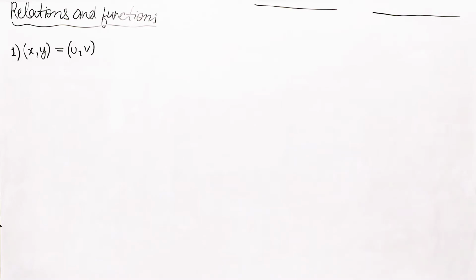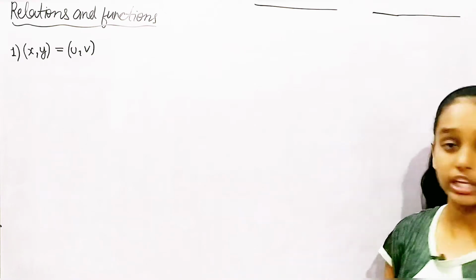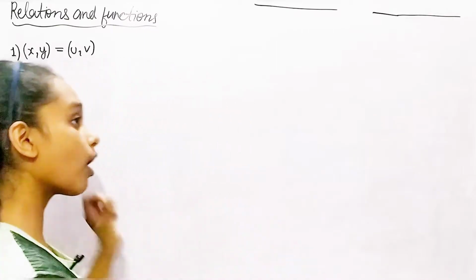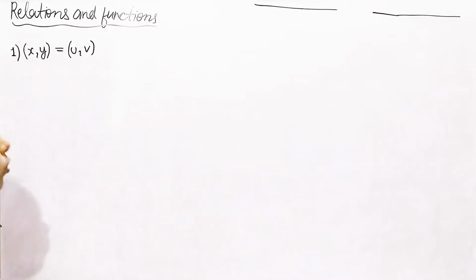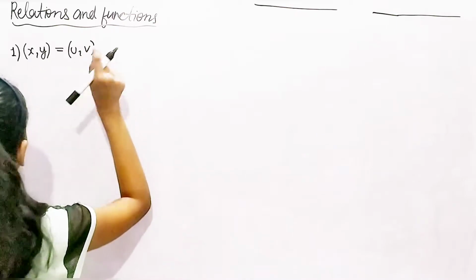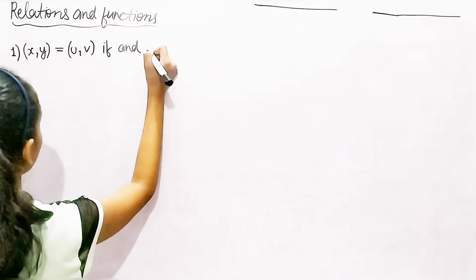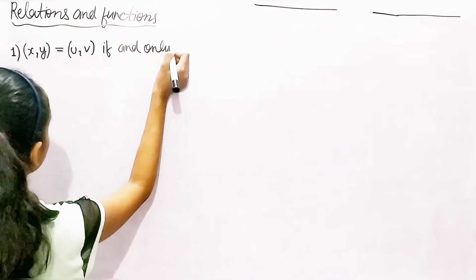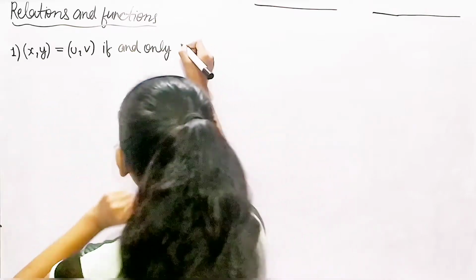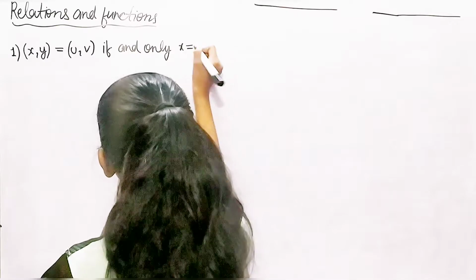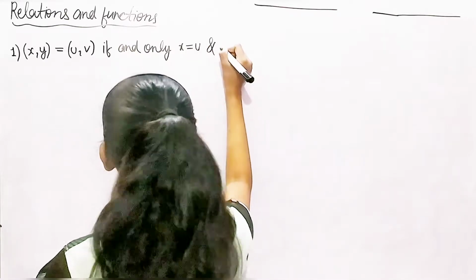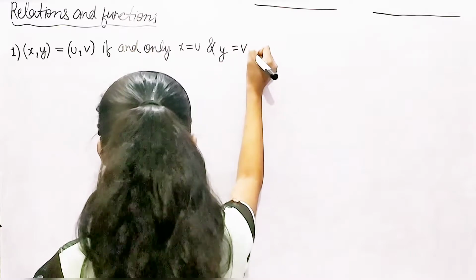Two ordered pairs are equal if and only if the corresponding first elements are equal and the second elements are also equal. So x is equal to u and y is equal to v.